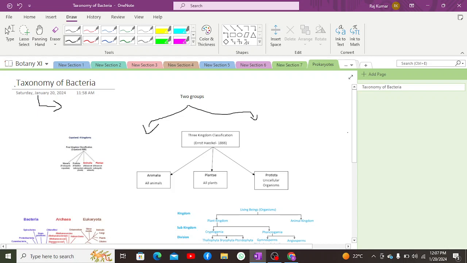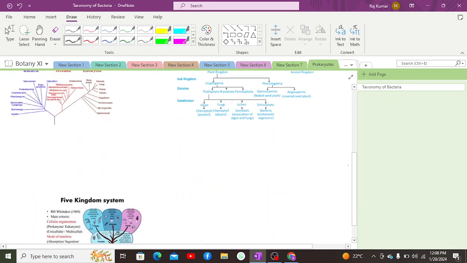Before discussing that, we need to understand what the word taxonomy means. Taxo means group, whereas nomy means name. Grouping on the basis of categories, and naming on the basis of groups. In other words, we can say that naming in the form of groups is known as taxonomy.